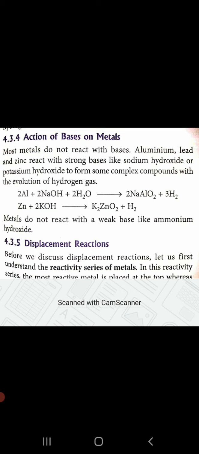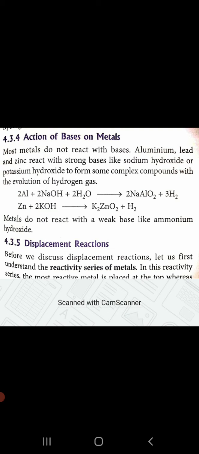However, some metals react with strong bases. Aluminium, lead and zinc react with strong bases like sodium hydroxide or potassium hydroxide to form some complex compounds with the release of hydrogen gas.